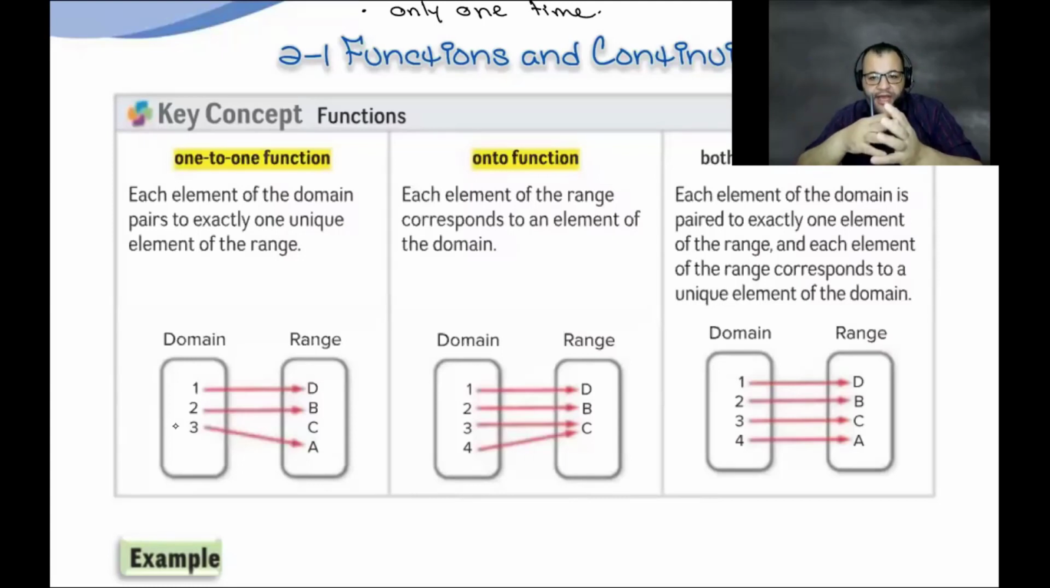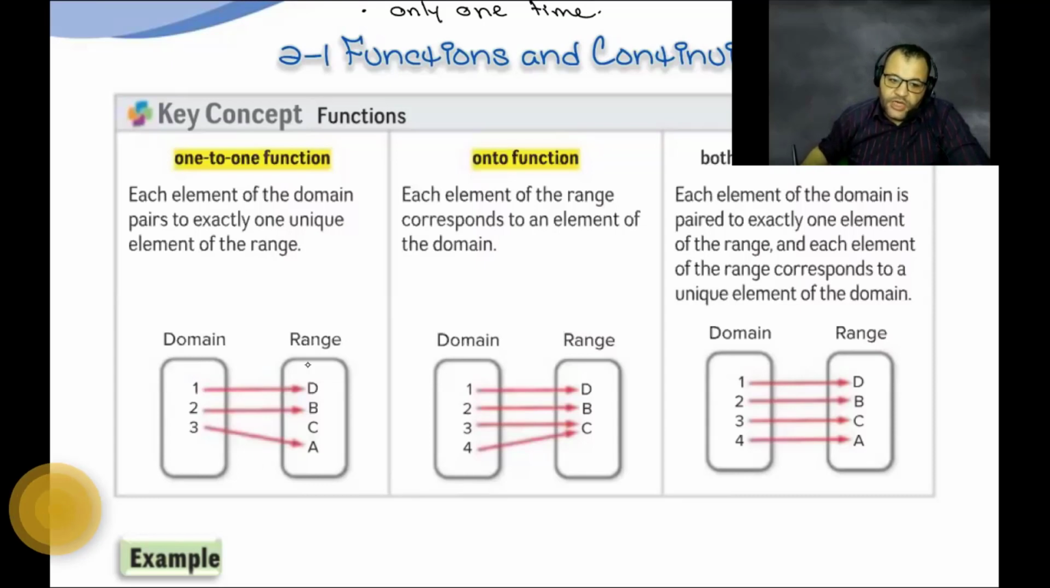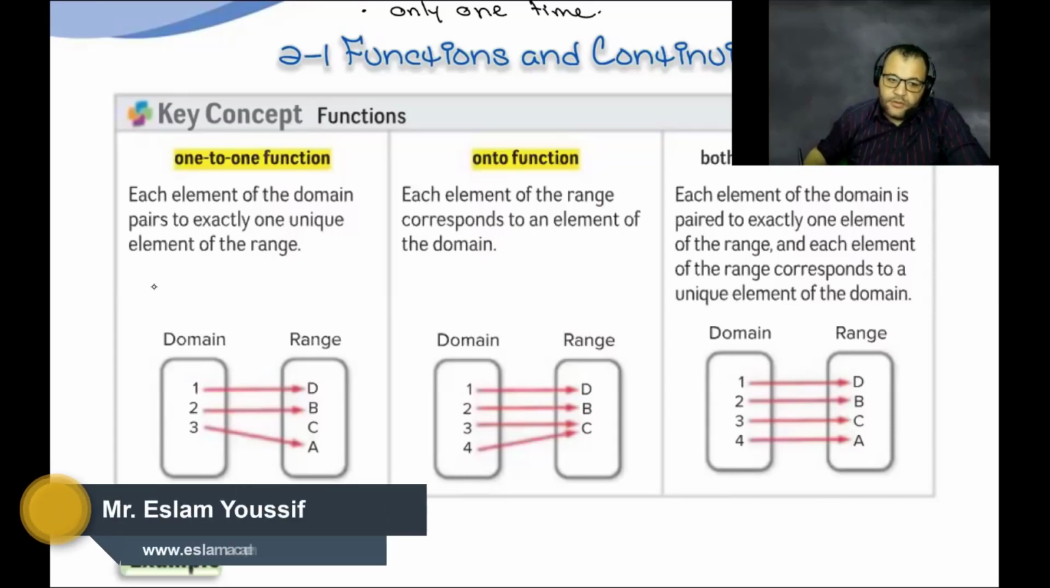For the function, we have two types, and a function could be both of them or neither. One type of function is called a one-to-one function. What is the meaning of one-to-one function? A function is one-to-one if each element of the domain has exactly one unique element of the range. What is the meaning of that? Can you write the ordered pairs for this relation or this function?